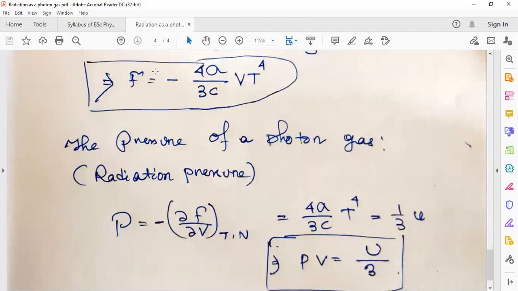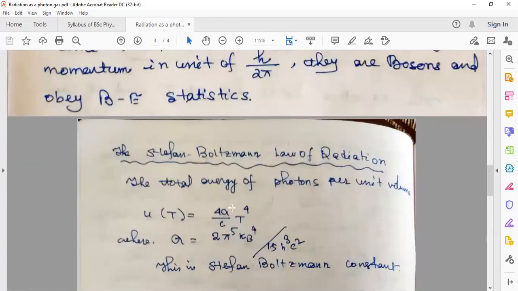How this has come, I'm not sure, but dF/dV at constant temperature gives a quantity like this, and this quantity is 1/3 of U. 1/3 of U means energy per unit volume.